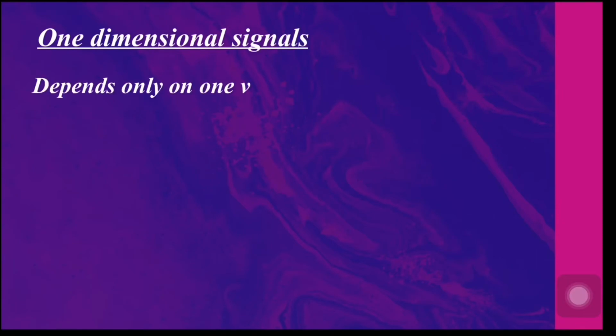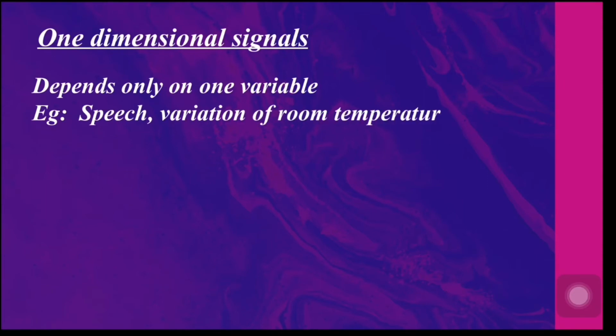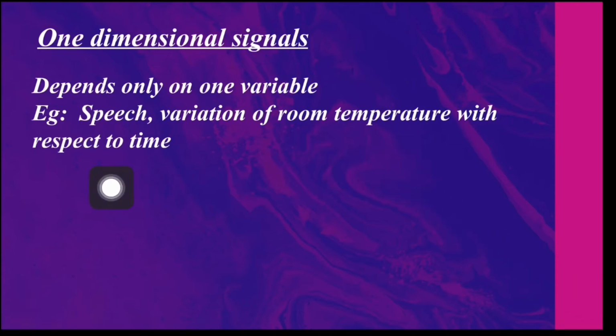In one-dimensional signals, the value of the signal depends only on one independent variable. Speech and variation of room temperature with respect to time are examples of one-dimensional signals. In speech, the acoustic pressure is varying with respect to time. Hence, we have only one independent variable, time. Thus, it's a one-dimensional signal.